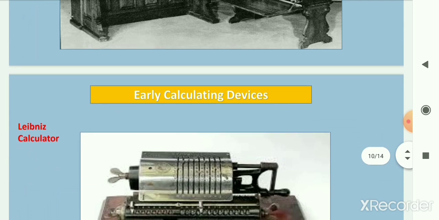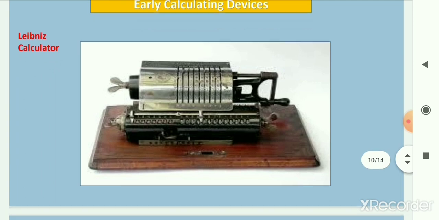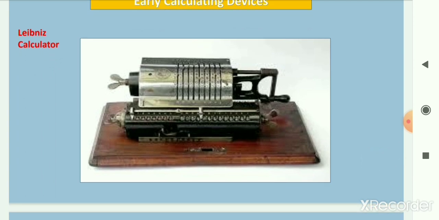Leibniz calculator. This machine is sometimes called the stepped reckoner. The Leibniz calculator was also a calculating machine, but much superior to that of the Pascaline. It could do more than just add and subtract. The Leibniz calculator could also multiply, divide, and find square roots of numbers. It too was mechanical and worked by hand. A crank was added to speed up the work of this calculator. It was used by mathematicians and bookkeepers.